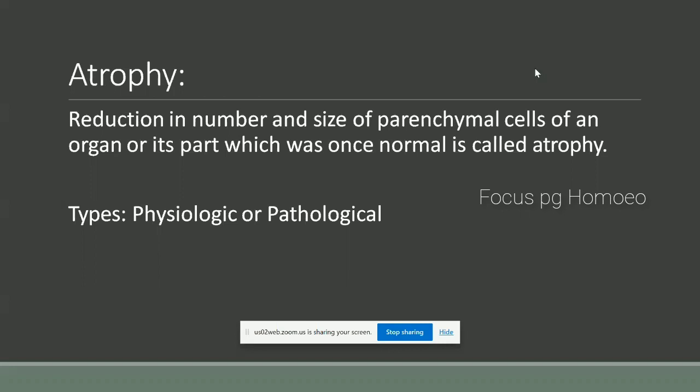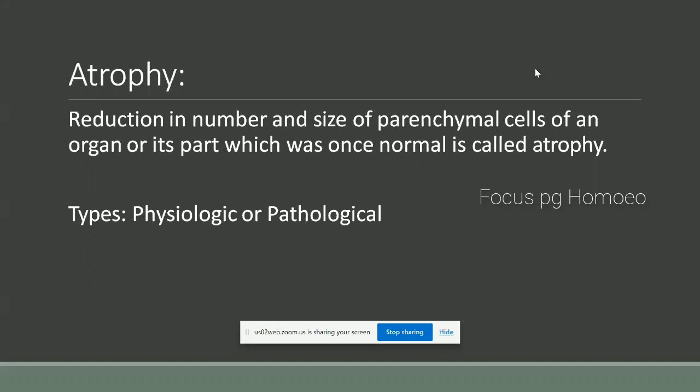In atrophy, the reduction in number and size of parenchymal cells of an organ or its part which was once normal is called atrophy. There is a reduction in number and size of parenchymal cells of any organ or its part which was once normal.